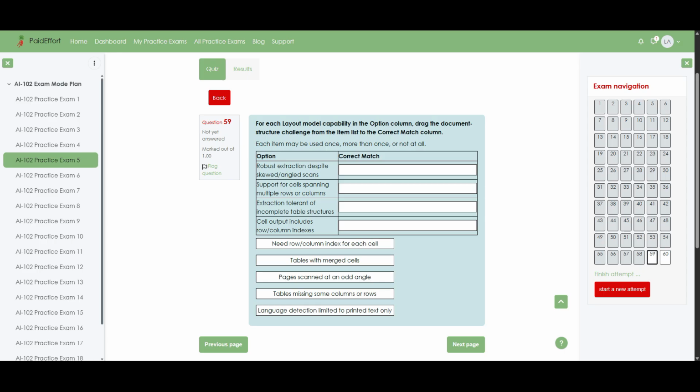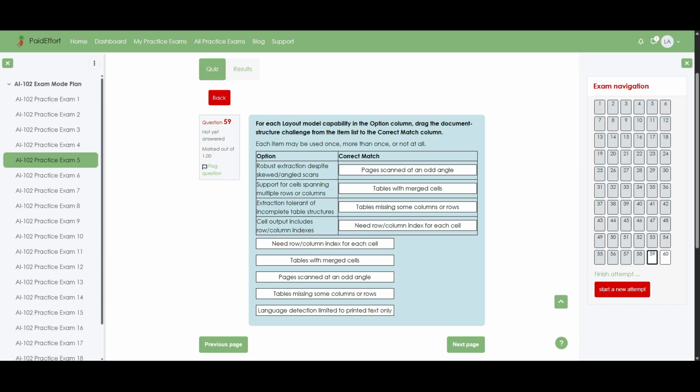Robust extraction despite skewed or angled scans, pages scanned at an odd angle. Support for cells spanning multiple rows or columns, tables with merged cells. Extraction tolerant of incomplete table structures, tables missing some columns or rows. Cell output includes row or column indexes, need row or column index for each cell.